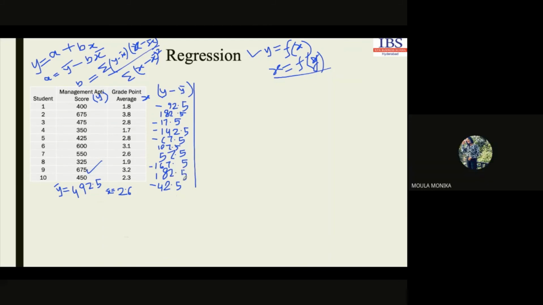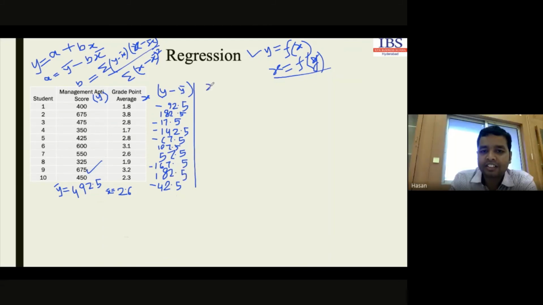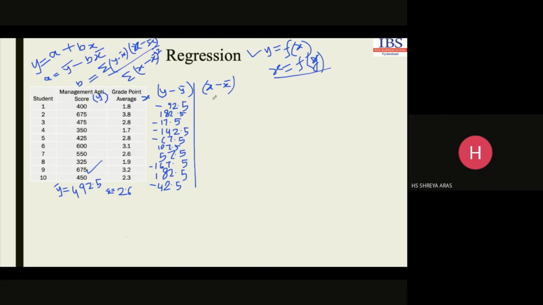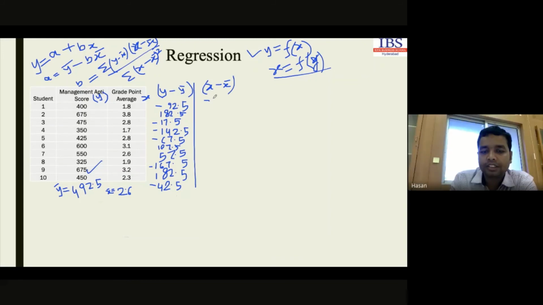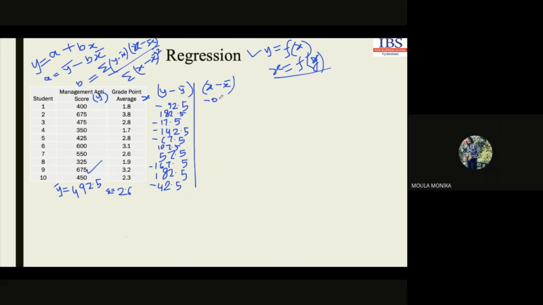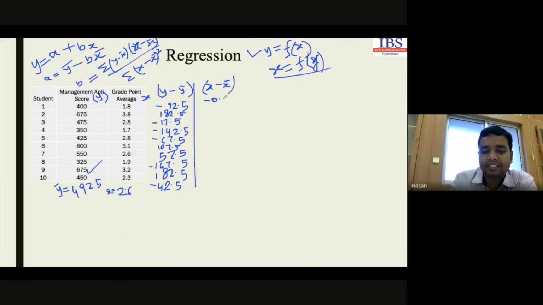Yes, sir. Then again we have to take the deviation for x. What will be the deviation here? x minus x bar. The average is 2.6. So 1.8 minus 2.6, how much is it? Minus 0.8, right?